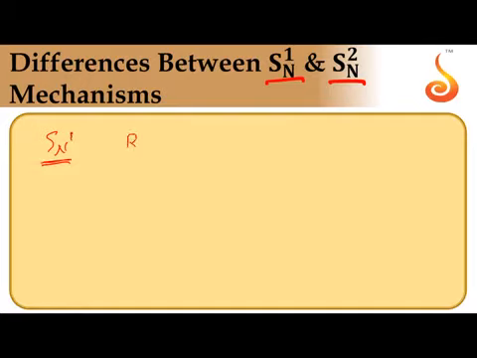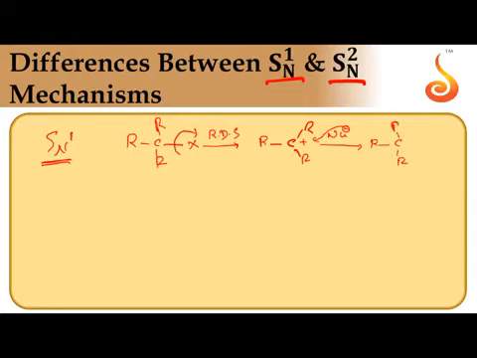So first, let us take 3-degree alkyl halide. In the first step, on its own, X minus is removed. This is called self-ionization, slow step. That's why RDS, rate determining step, producing carbocation. After the formation of carbocation, in the second step, attacking nucleophile now attacks from any side. So we can get racemic mixture also. This is SN1, nucleophilic substitution unimolecular.